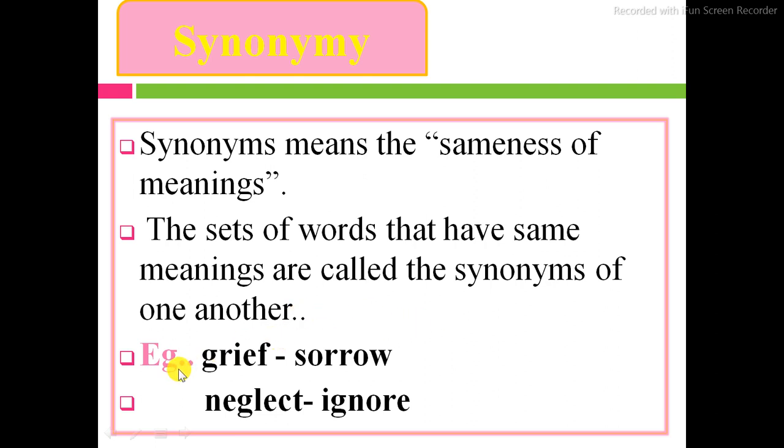For example, synonyms are the same in meaning or similar in meaning. For example, grief and sorrow, neglect and ignore. Both of these pairs are related to each other as synonyms. Grief has the same meaning as sorrow. Neglect is also the same in meaning as ignore.